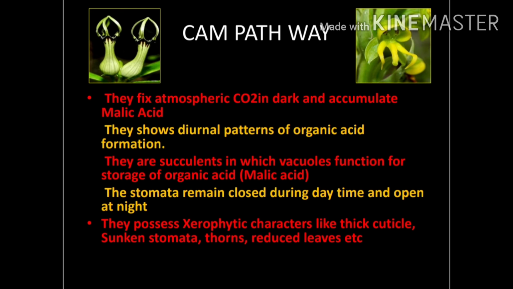They are succulents in which the vacuoles function for the storage of organic acid, that is the malic acid. In such plants, the stomata remain closed during the daytime and open at night. They possess xerophytic characters like a thick cuticle, sunken stomata, presence of thorns, and reduced leaves.